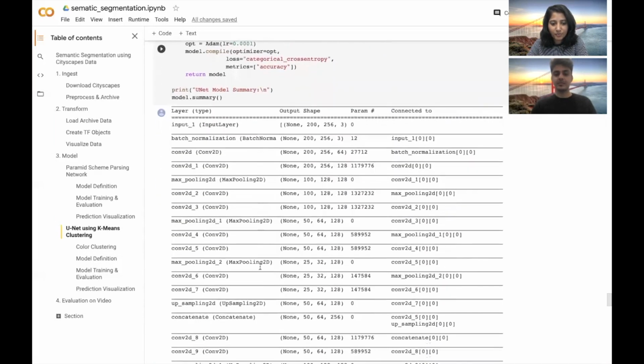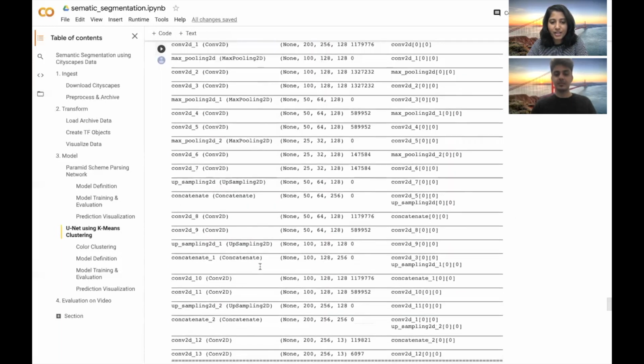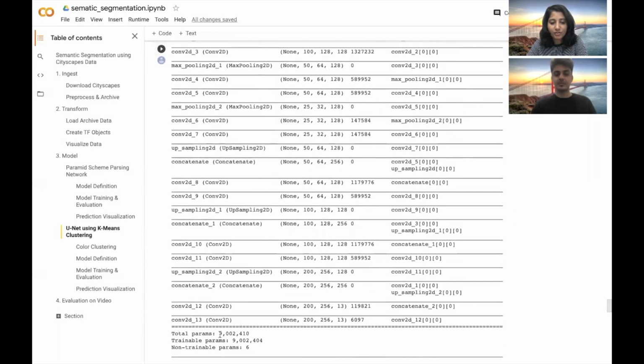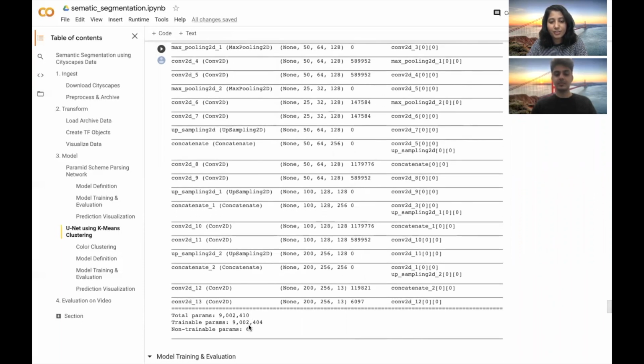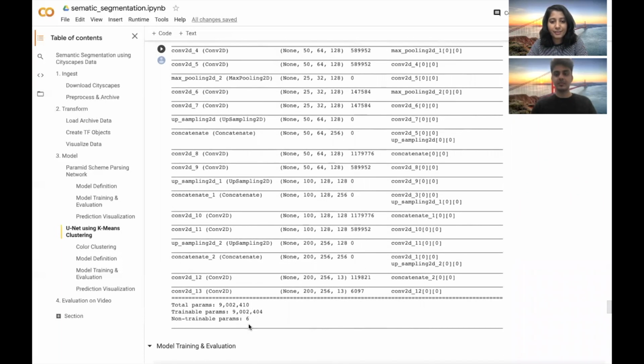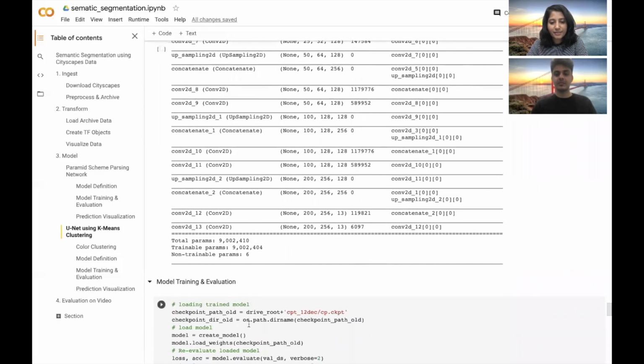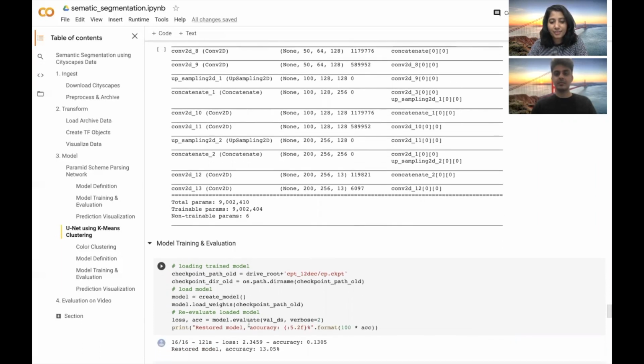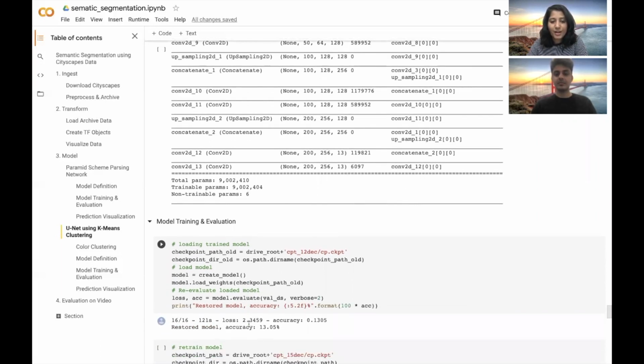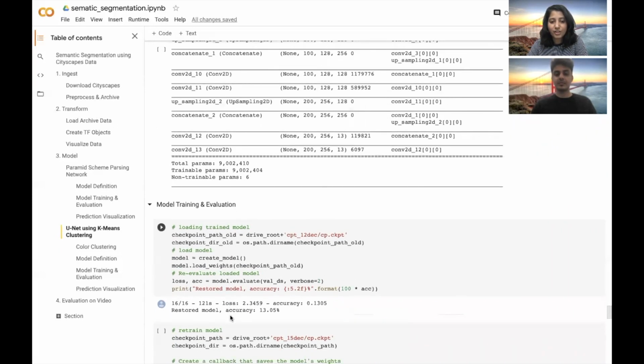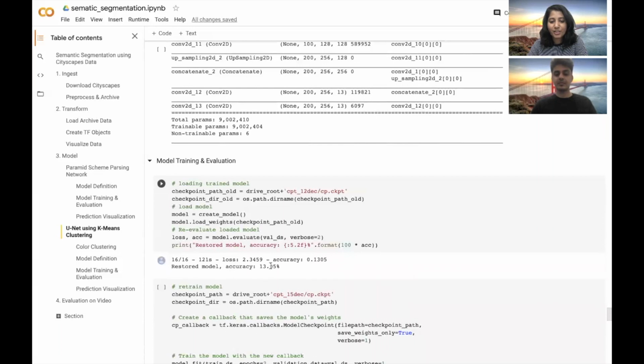As we have told before, this model is pretty huge, and we have around 9 million model parameters in this model. So this is going to be a time consuming process to train this model well. For that sake, we have used the checkpointing approach to keep saving our models as soon as it is getting trained after each epoch. So I have saved the pre-trained model, and once loaded, it was not giving very good accuracy. It was performing at around 13% accuracy on the validation data set.